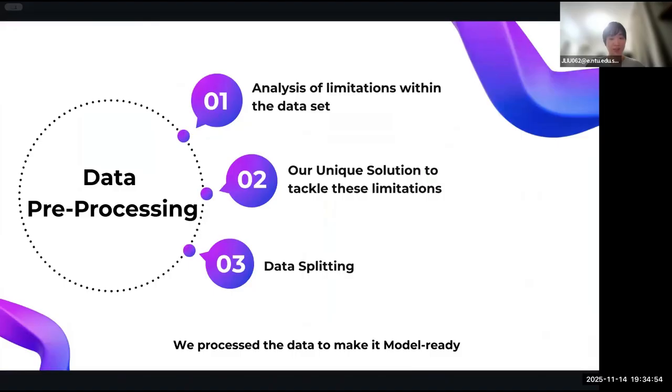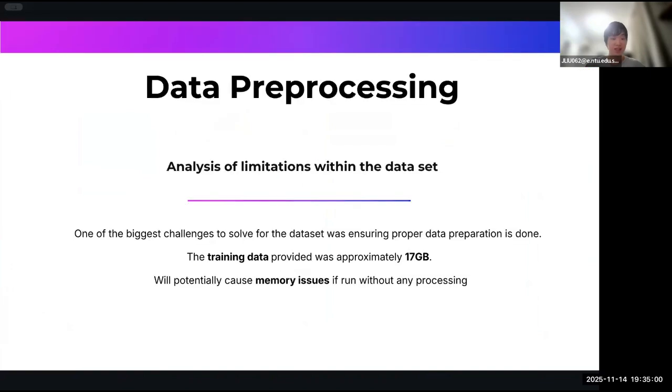I will now explain the data pre-processing and what steps we took to prepare the data for the model. The main challenge for us to address was the large size of the dataset. With 17 gigabytes of training data, some processing will be required to reduce memory usage and training time. Otherwise, running out of RAM mid-execution is a real possibility. Aviral will now elaborate on our solutions to address the issue.